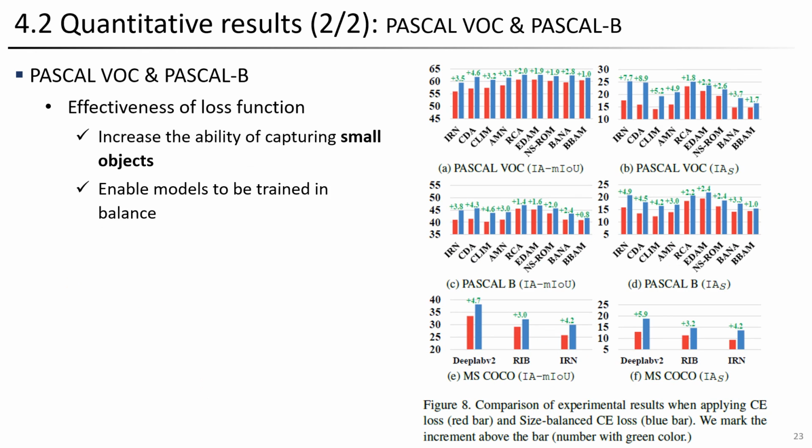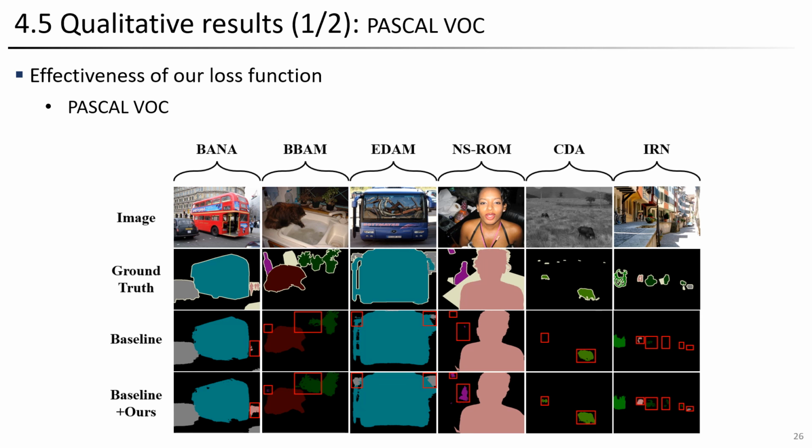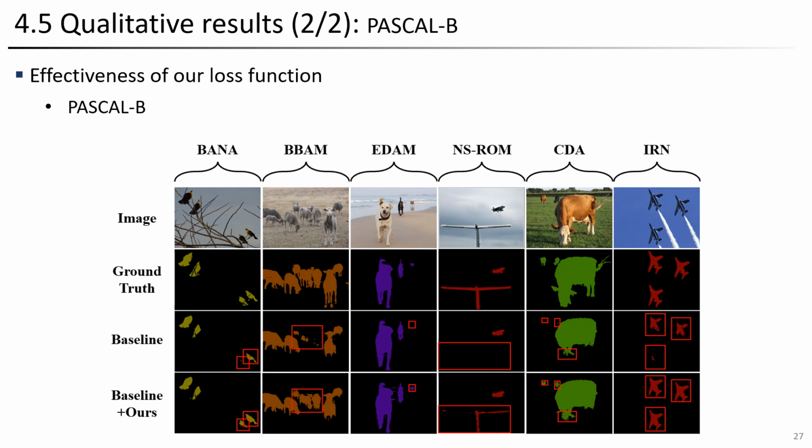Next, when using our proposed loss function, an overall improvement in performance compared to the baseline was observed. Notably, the performance improvement was evident not only for small objects, but also for all objects. Furthermore, we applied our proposed methods to models based on fully supervised learning, and similar results were obtained. Finally, here are the visualization results for the PASCAL VOC and PASCAL B.